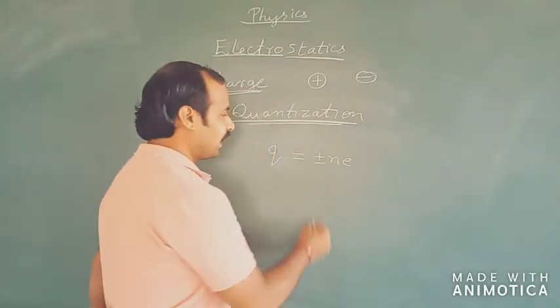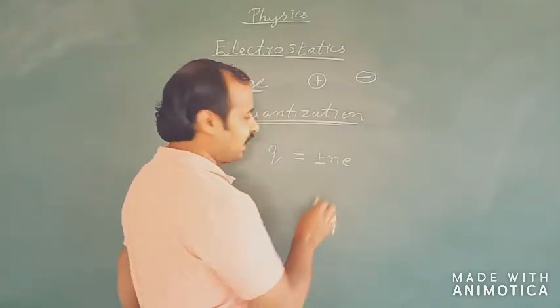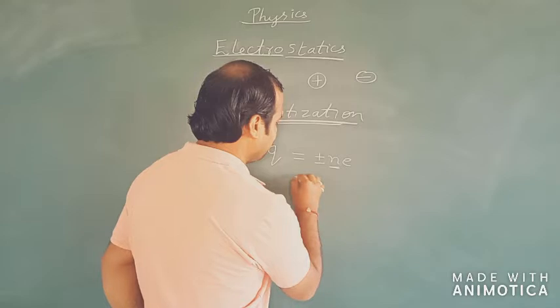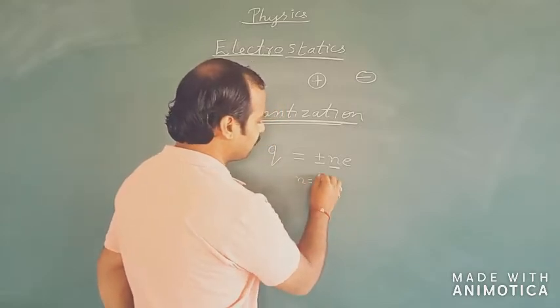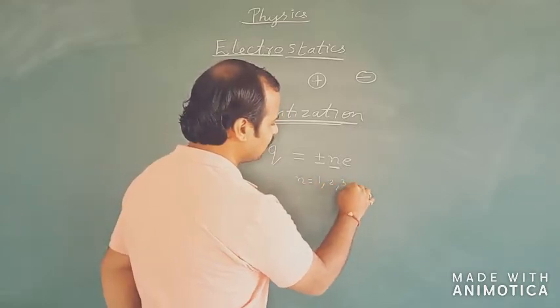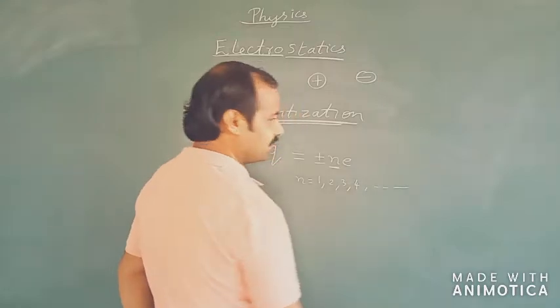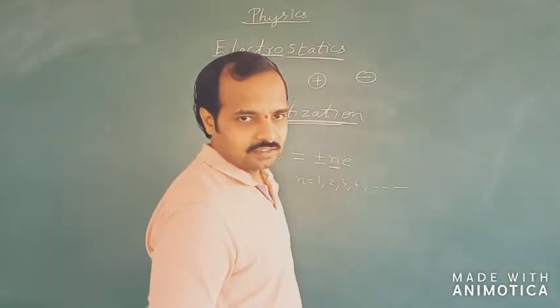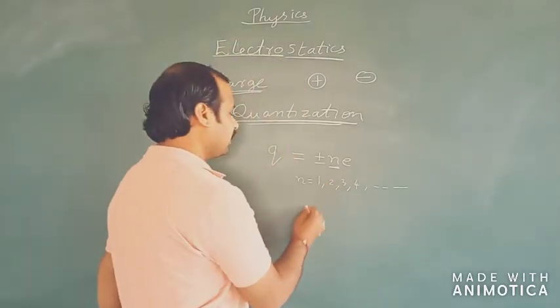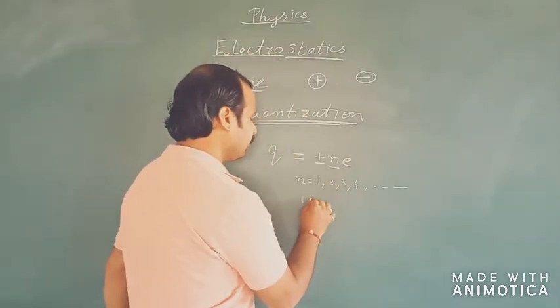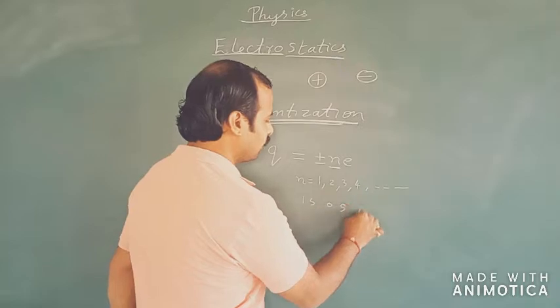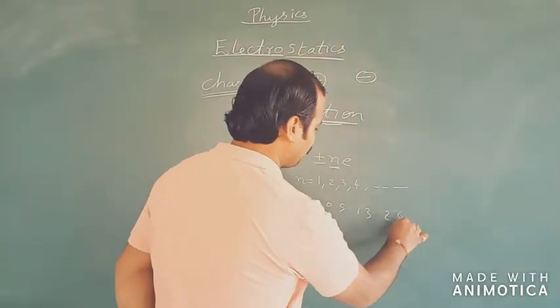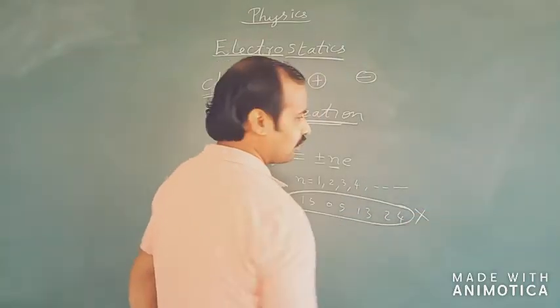That is, I can charge any body as an integral multiple. Integral multiple in the sense n can take the values 1, 2, 3, 4, etc. That is, I can have any integer value for n. That means I can't have values like 1.5, 0.5, 1.3, 2.4, all these values are not possible.